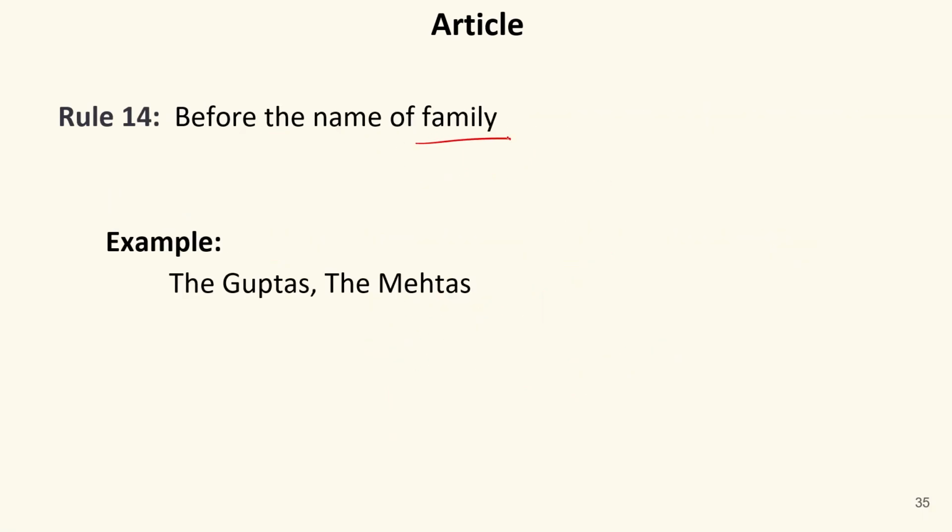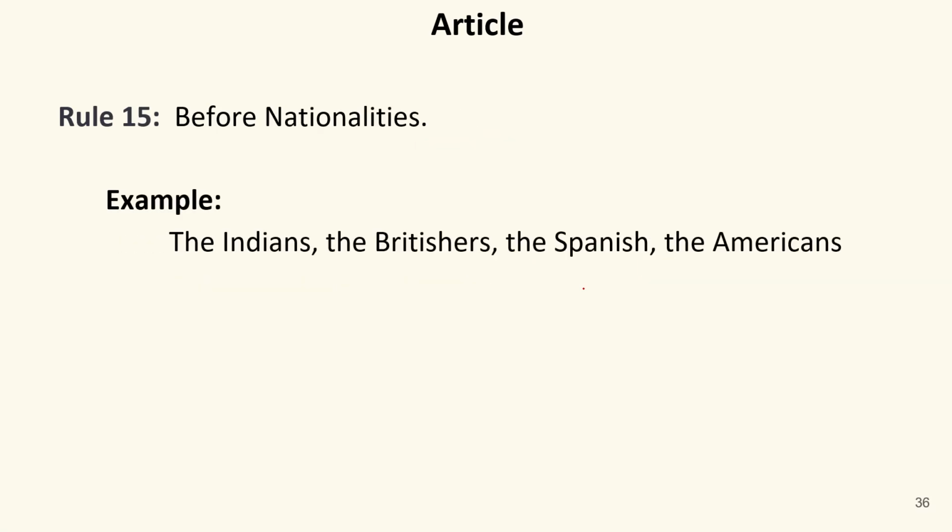Now, before the name of a family. When we refer to a family, like the Guptas, the Mehtas, the Sharmas, with these names of families that refer to the entire family, we use the. Now, before nationalities, like the Indians, the Britishers, the Spanish, the Americans. So before nationality, we always use the.